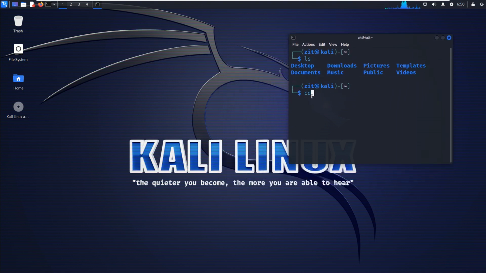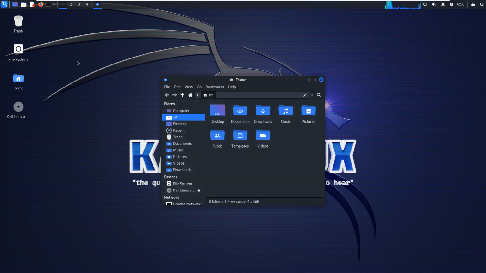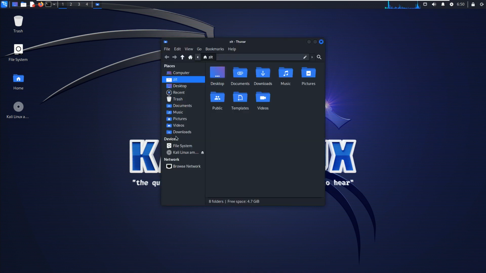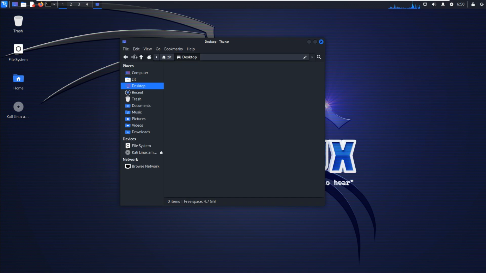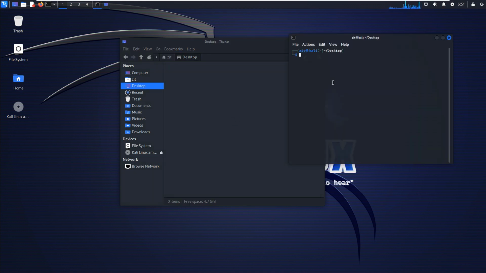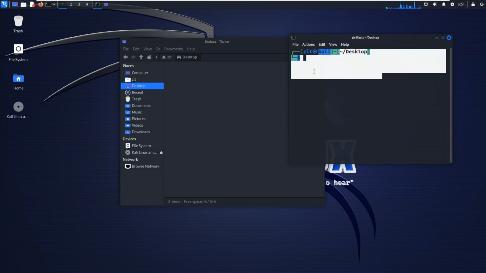It is the cd command. Actually, cd basically means change directory. It is the shortcut of change directory: c means change and d means directory. Like in the previous video, I was coming to the desktop to open the terminal from there, but now we will learn how to come from the home directory directly to the desktop directory.